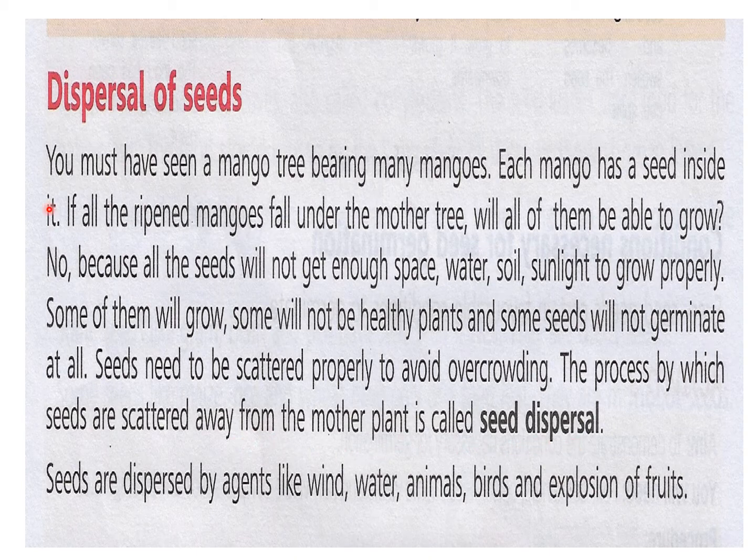So although we sow the seeds or farmers sow the seed, naturally this process of seed dispersal is very important, because in nature if seed dispersal will not be there by these agents like wind, water, animals, birds and explosion of fruits, then the seeds will not be able to scatter from one place to another. So that is how the seeds come from one place to another and the plants grow in other places also. So these are the agents. We will now read about them in detail.